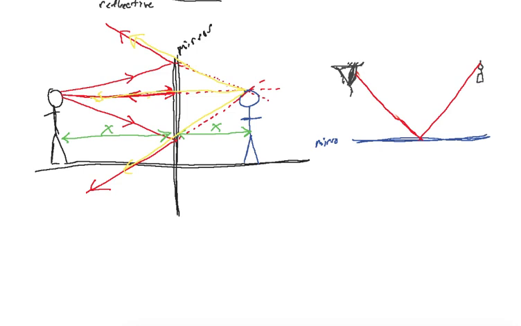Light coming from the bottom of the candle, maybe I'll do that in green, bounces up like this, and it goes into your eye. And again, you see what would create this light anyway. So if we trace this one backwards, the same distance, because you can see how far away it appears to be, and we trace the red one backwards too.